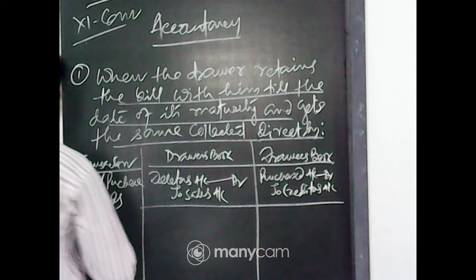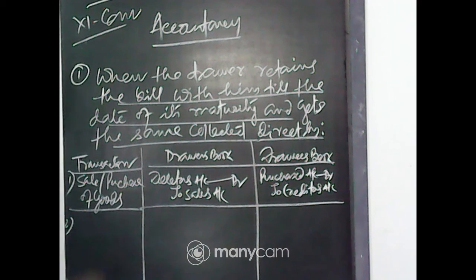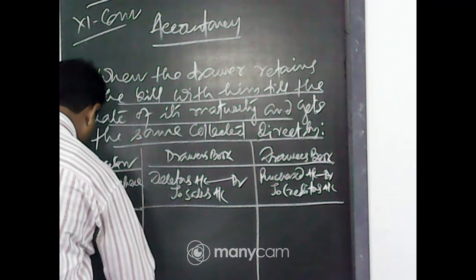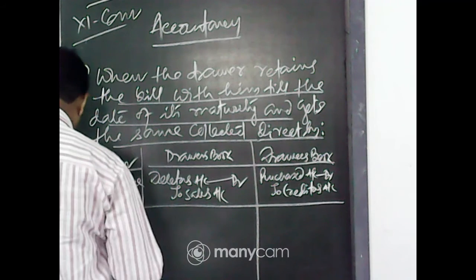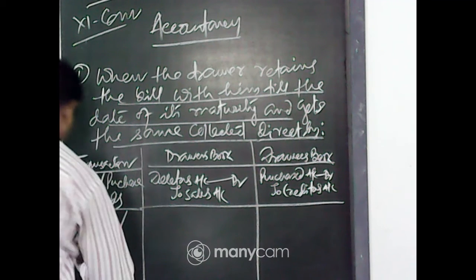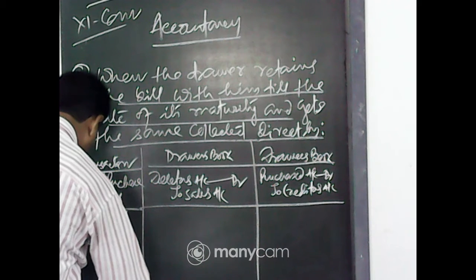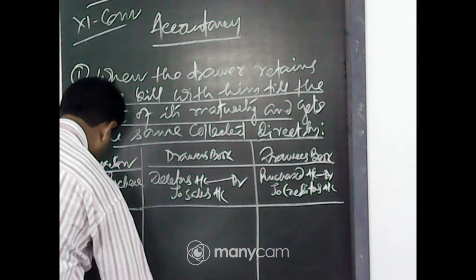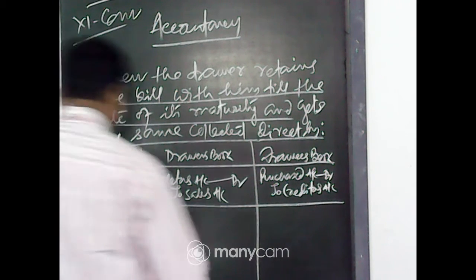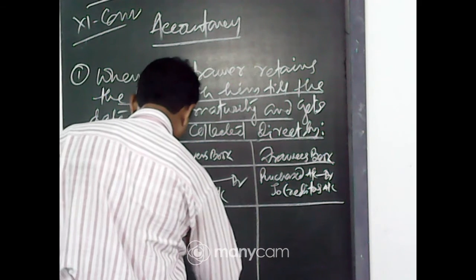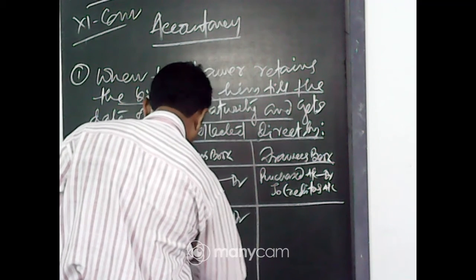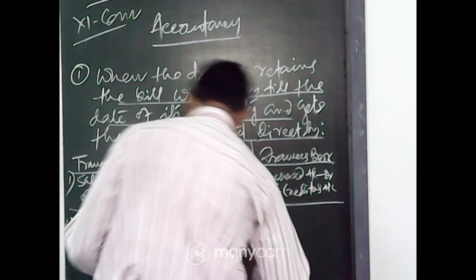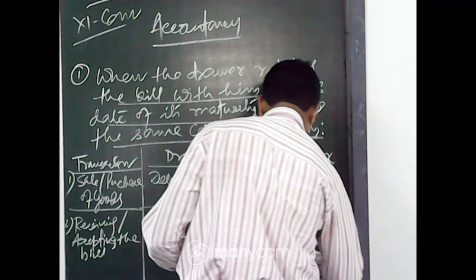Next, receiving or accepting the bill. Bill receivable account debit to debtors account.